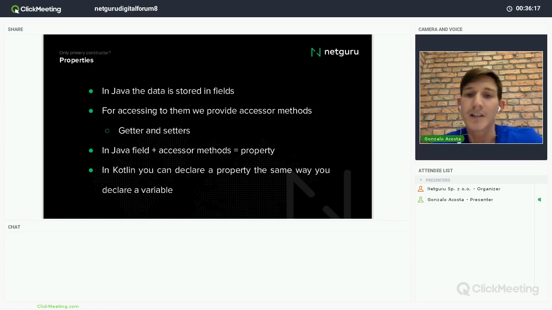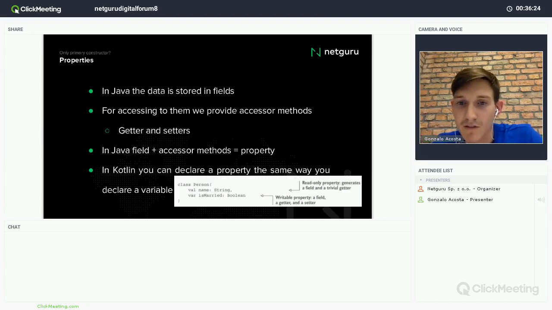In Kotlin, you declare the properties the same way you declare variables in Java. For example, here we have this class Person, and while declaring the name and the isMarried value in the constructor, I'm declaring also all the accessor methods. I don't need to write a getter and setter to write a property. Here I'm writing everything, and then the compiler will create all these methods by itself.